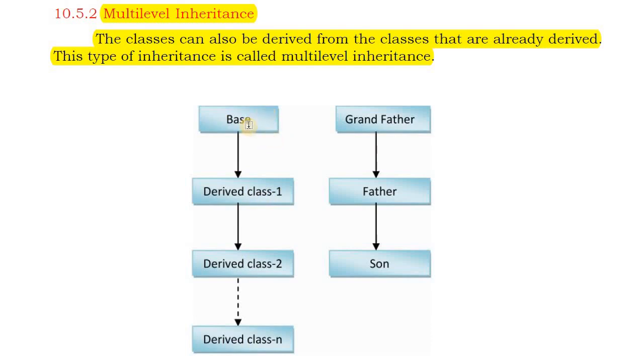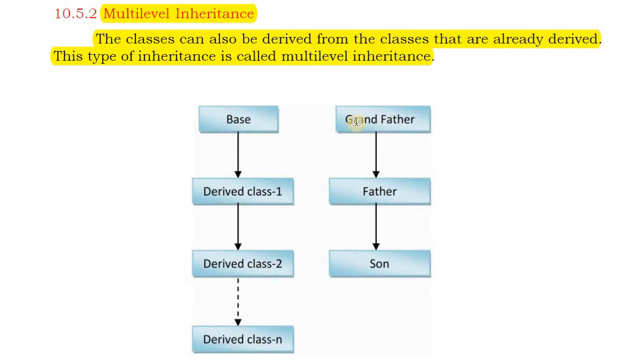So this is called multi-level inheritance. Here the level is getting increased. First the base class, this is level 0. From the base class we are deriving class 1, this is level 1. From this class 1 again we are deriving class 2, this is level 2. So we can go up to any level. This is called multi-level inheritance.